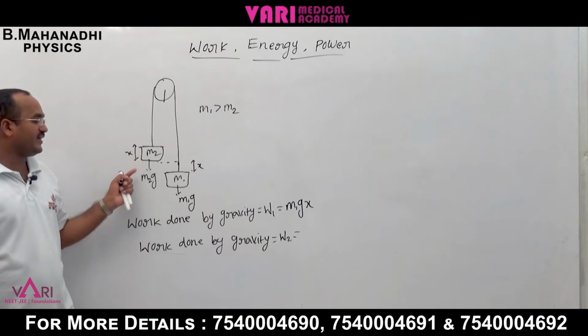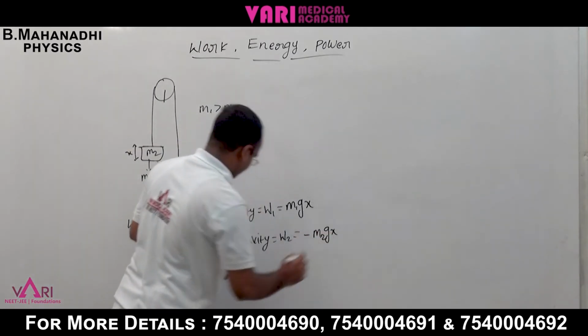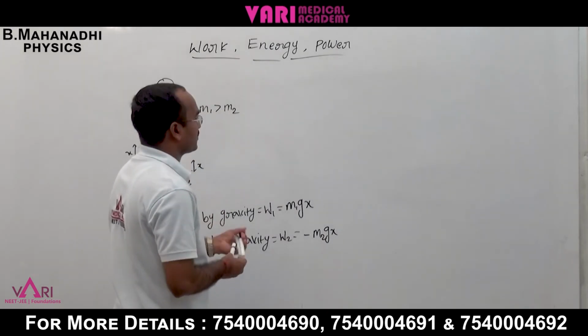Anti-parallel means negative work done, minus m2gx.